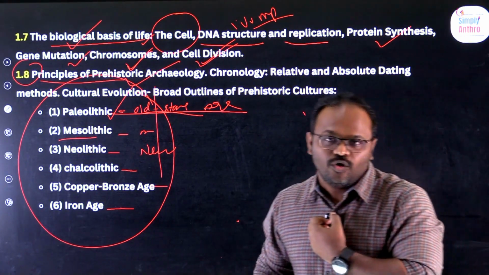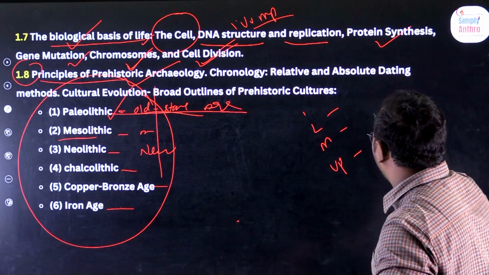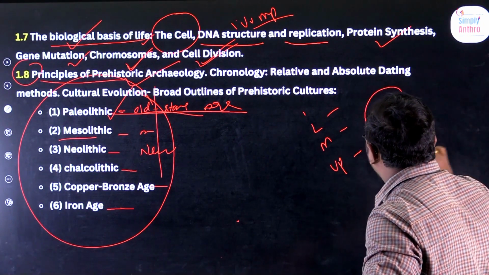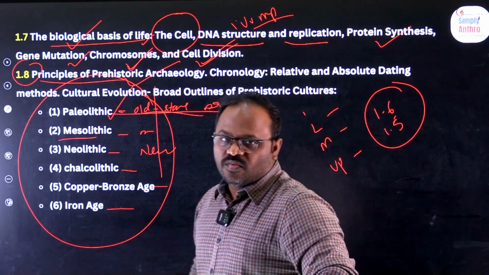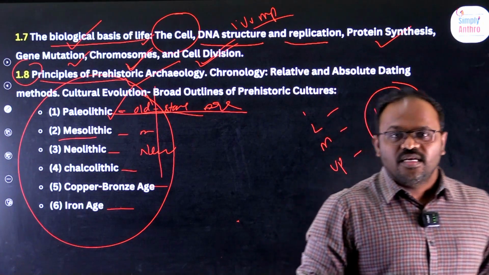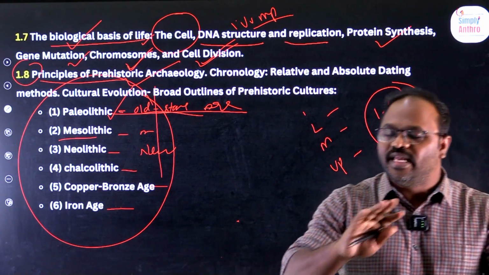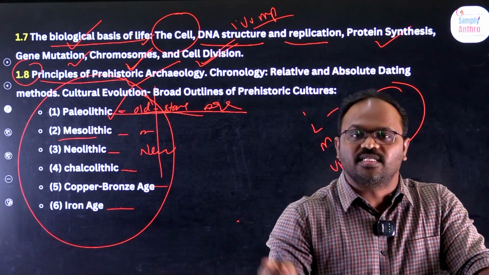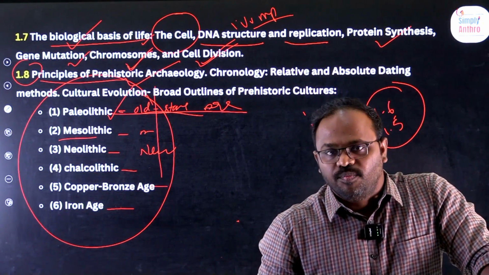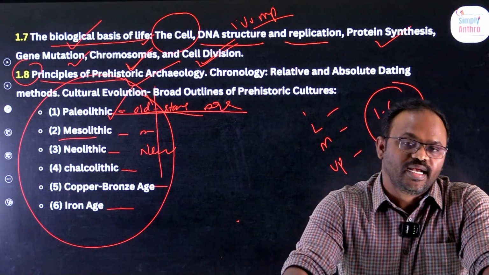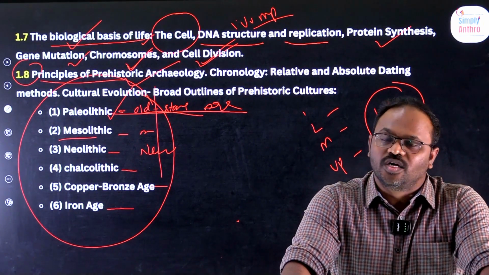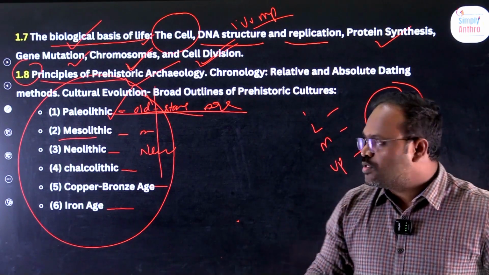So, finally, my conclusion is that in Paper 1, Chapter 1, 1.6 and 1.5 were a little complicated and need more revisions. Other than this, 1.7 and 1.8 are very easy. 1.7 is physical anthropology. 1.8 is more or less about your archaeological things: Mesolithic, Paleolithic, Neolithic, Iron Age, Bronze Age, Chalcolithic age. All this is about that.